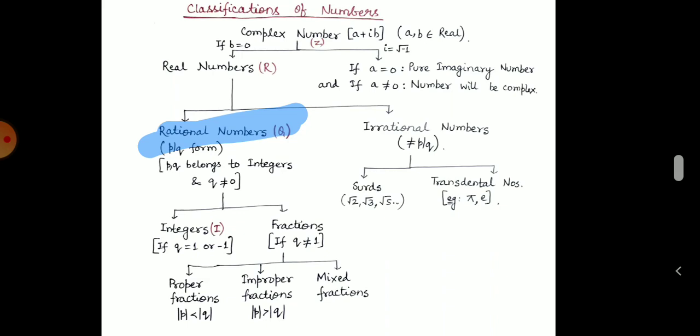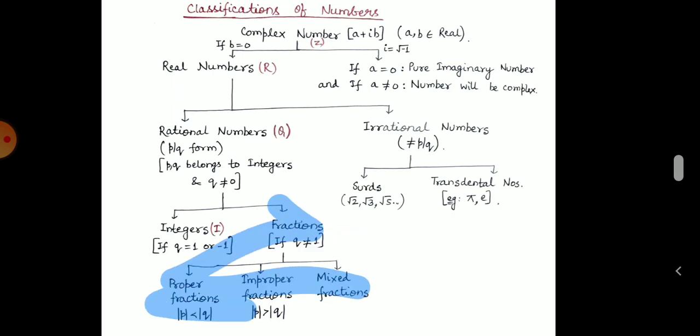Rational numbers are further classified into two parts, that is, integers and fractions. Integers are those numbers in which the denominator part, that is q, is 1 or -1, while fractions are those numbers in which the denominator part is not equal to 1. Integers we will discuss further.